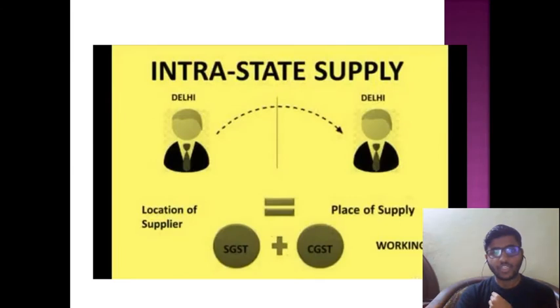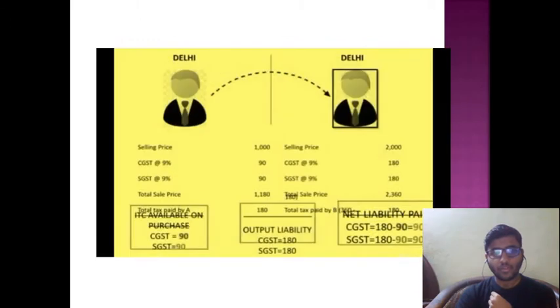Intra-state supply, that is within the state, that is Delhi to Delhi. Location of the supplier and the place of the supply are in the same state, so SGST and CGST will be imposed. For example, when you supply within the state of Delhi, and the selling price in this example is 1000, CGST and SGST at the rate of 9%. It means GST at the rate of 18%, and CGST and SGST will be 9% and 9%. Total sales price is equal to 1180.